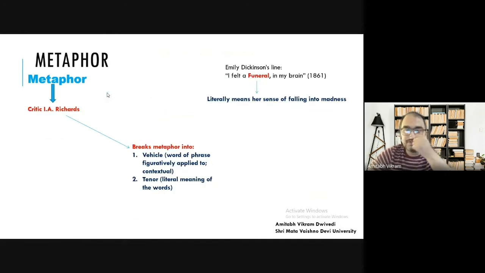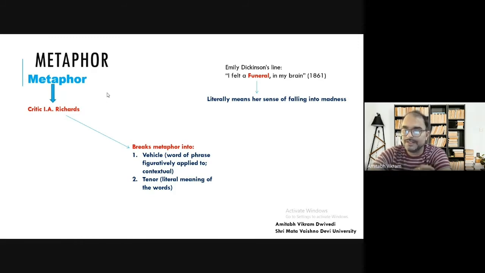Now we have the categorization of metaphors by different critics as well. And one such important critic is I.A. Richards. So I.A. Richards breaks metaphor into two types. One is vehicle, and you know what a vehicle is. A car is a vehicle, a bus is a vehicle, a motorbike is a vehicle. So what do we do with the vehicle? We commute from one place to another place. We move from one place to another. We go from one place to another. That is the purpose of a vehicle.